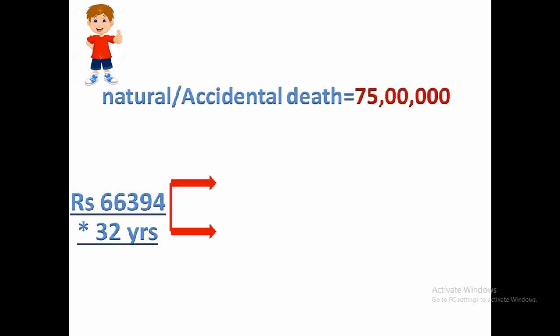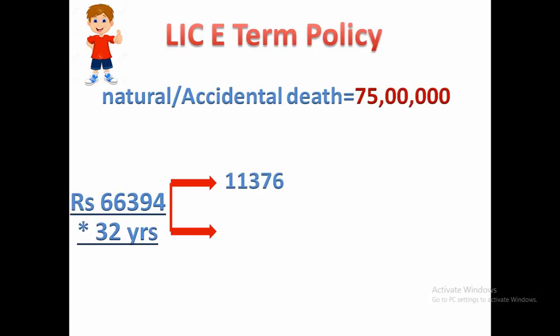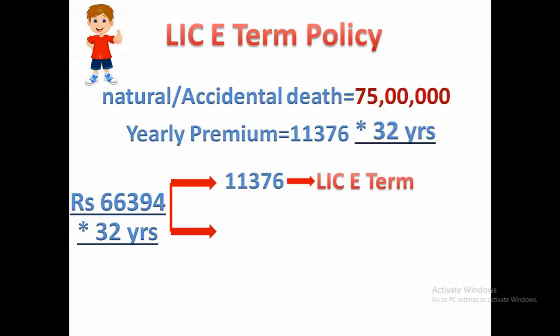Out of 66,000, he is ready to pay 11,000 rupees for a risk cover of 75 lakh, so he decided to go for the LIC e-term policy, for which he needs to pay rupees 11,000 for 32 years.